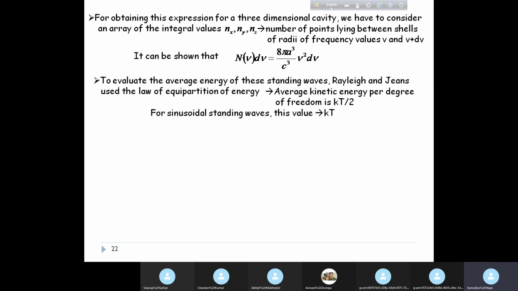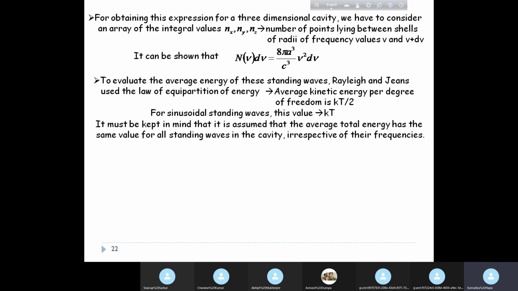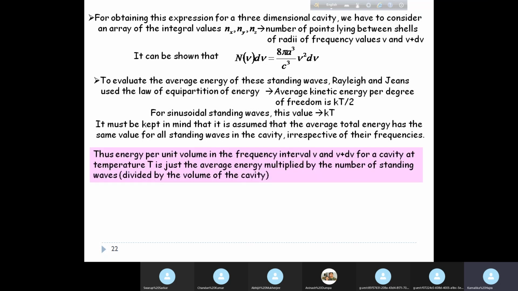So for sinusoidal standing waves, you have to multiply it by 2 for the two possible states, so this value becomes half kT into 2, so kT. You must keep in mind that it is assumed that the average total energy has the same value for all standing waves in the cavity, irrespective of their frequencies.